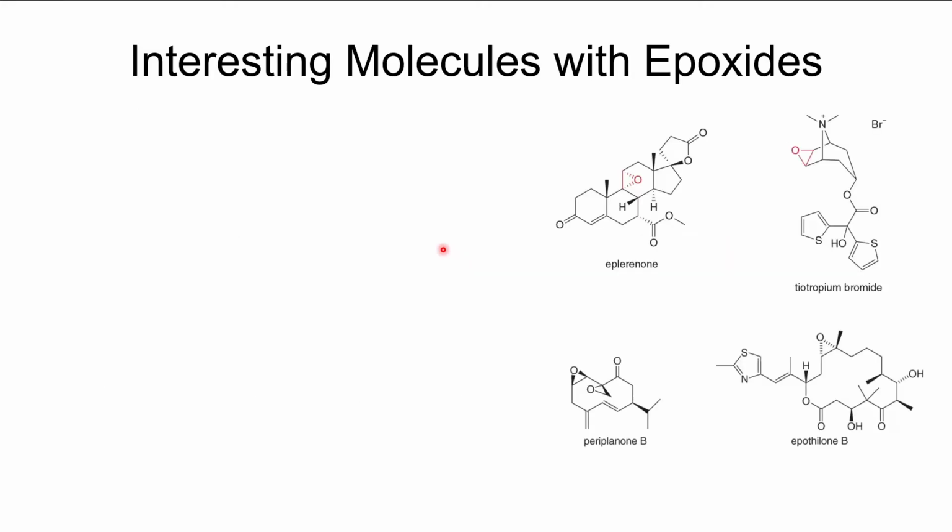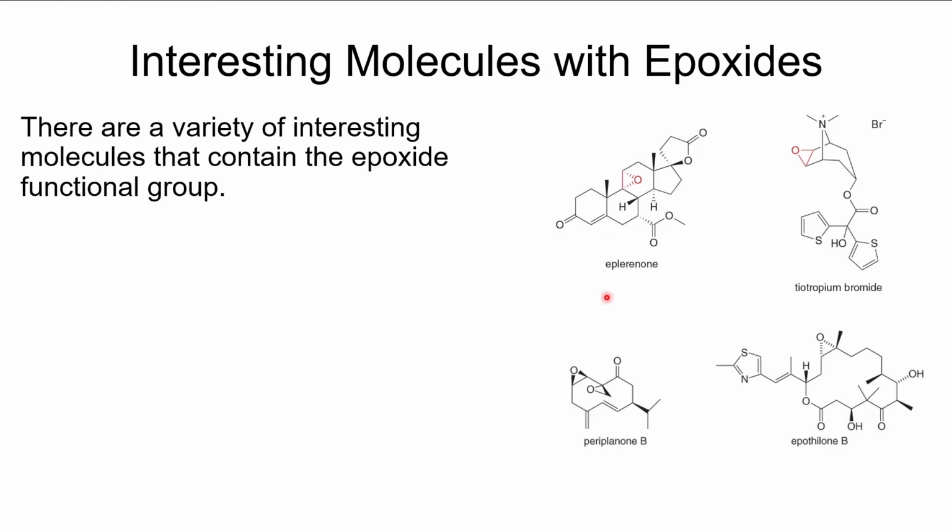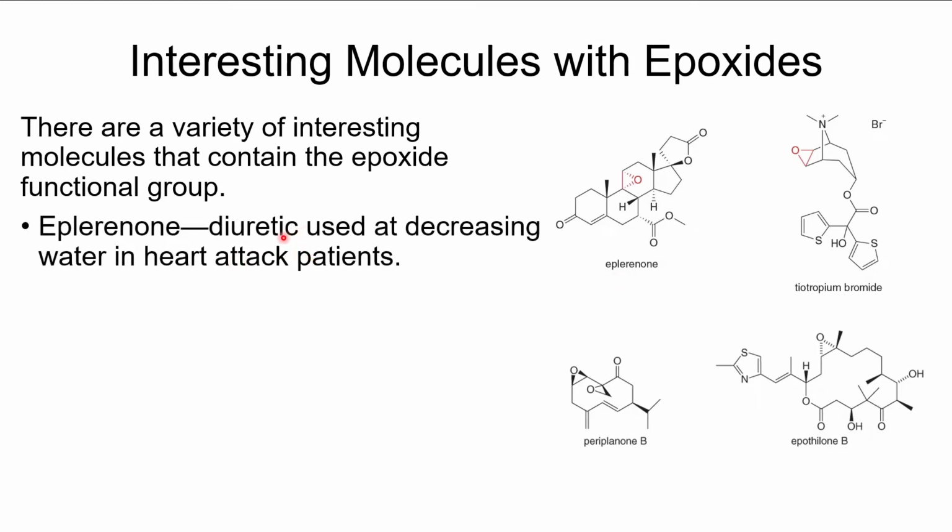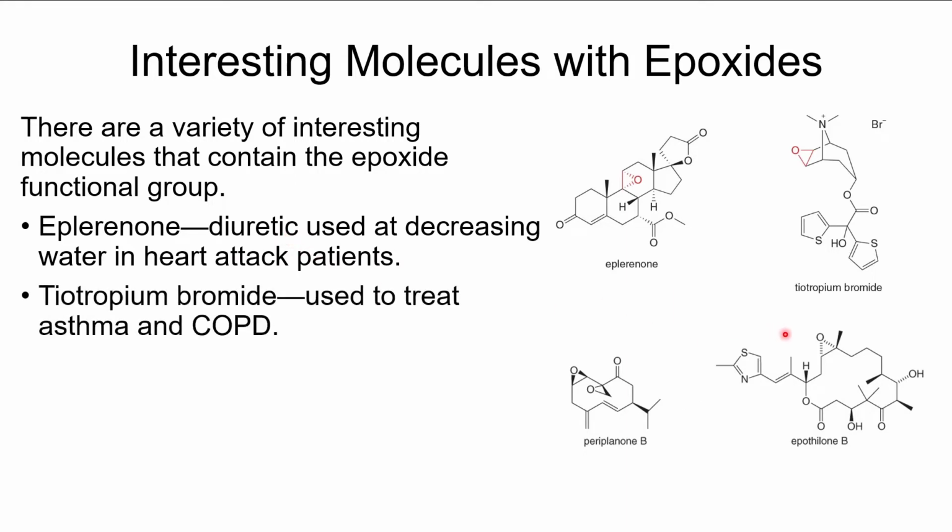Now, there are a number of interesting epoxides that we can look at. This first one, eplerenone, it is used as a diuretic, so to decrease the amount of water for people who suffer heart conditions.